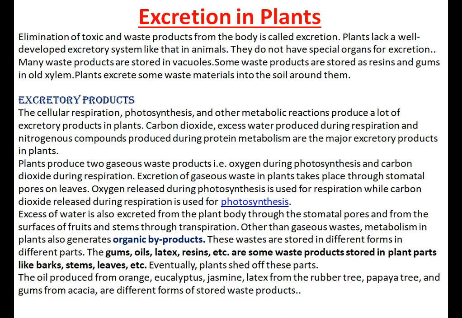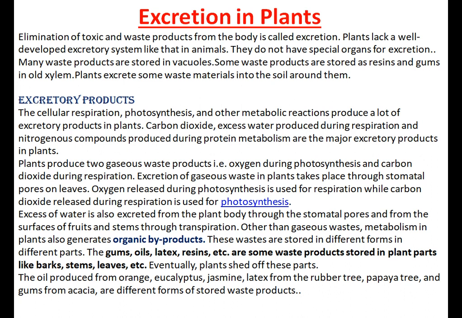There are some useful plant wastes also. Plants like oak store their excretory products as tannins in their trunk, which is used in the treatment of leather. Essential oils excreted by plants are used in various household products. Gums from plants are widely used to make adhesive. Resins are used to make varnishes and glazing agents, and natural rubber is used as raw material in the tire industry. So we saw that plants use completely different strategies for excretion than those of animals.